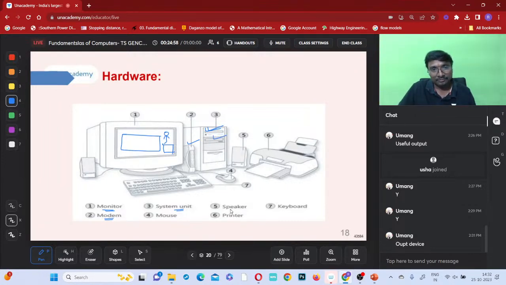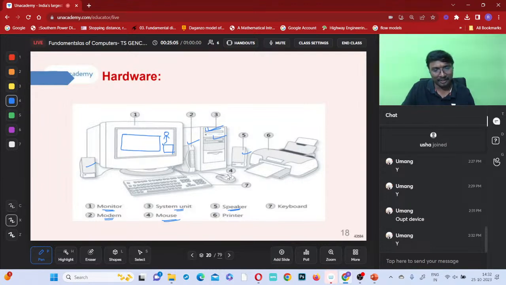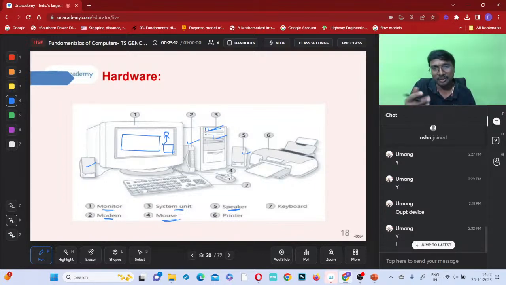Fifth one, speaker. This is a speaker. And a mouse. Mouse is the output device or input device? Tell me. Input device only, no? Keyboard is also input device only, no? Tick, tick, tick, you will be typing, yes, no? But printer is the output device.